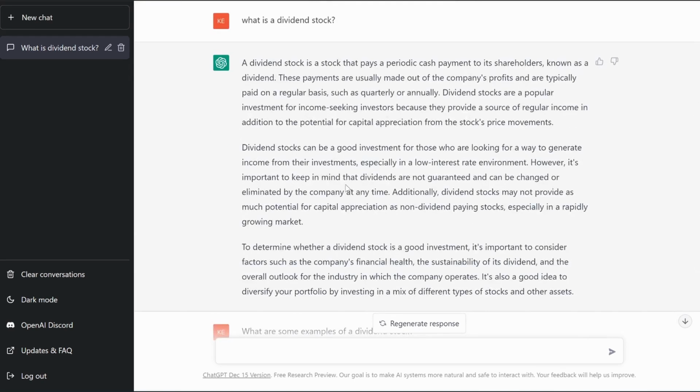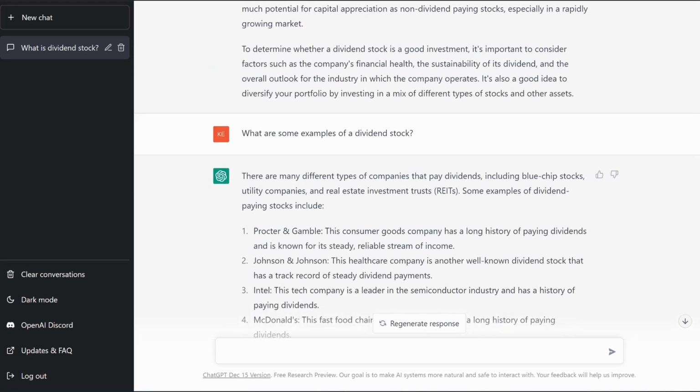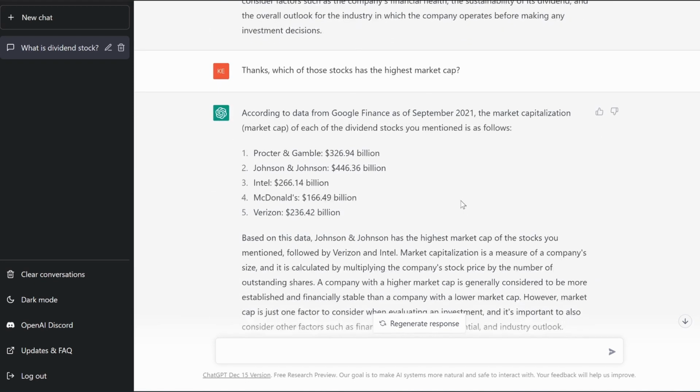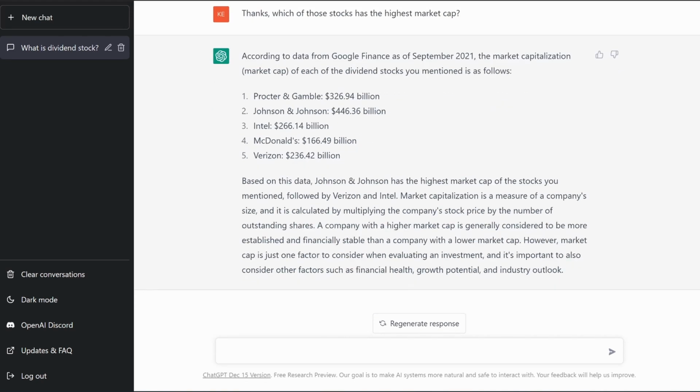Or if we go back up here talking about dividends, talking about a company's profit, whatever, you could have a conversation with it. It could almost be like your own teacher instead of you trying to clutter through Google search and all these different websites and Investopedia. So it's more honed in, but there is no fact checking. So there are some pitfalls. It's not a perfect program. So I just want to keep that out there. But let's move on to the next thing.